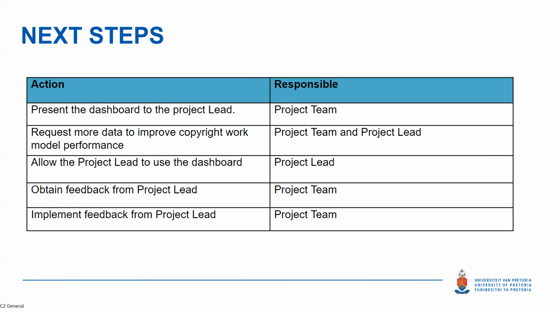From the work that we have done, our next step is to present the dashboard to the project lead, who will then use it to familiarize himself with what is there and give us feedback on how the project was able to help them. We'll then implement the feedback from the project lead and also request more data to improve the copyright work model performance, or look at other methods such as summarizing the appeal rulings from the documents that we have, as compared to using the whole documentation to train our models. Thank you.